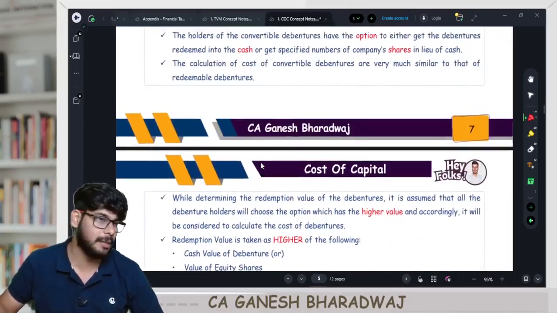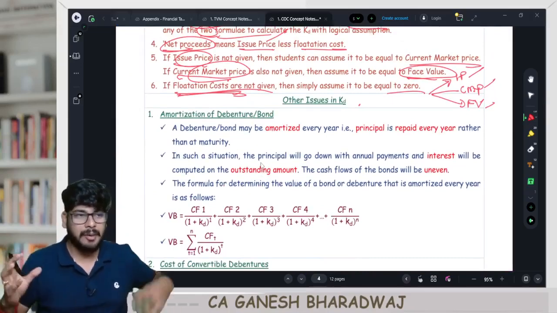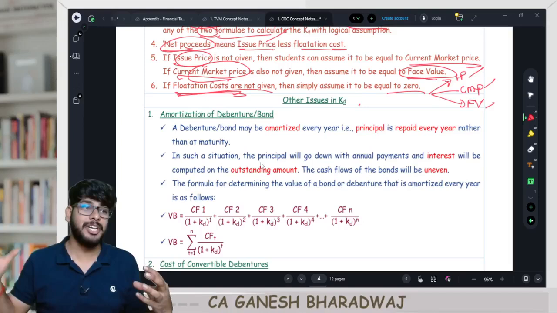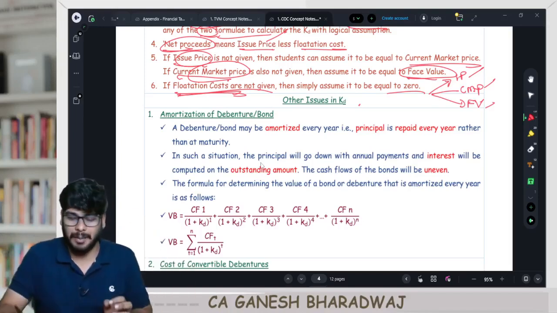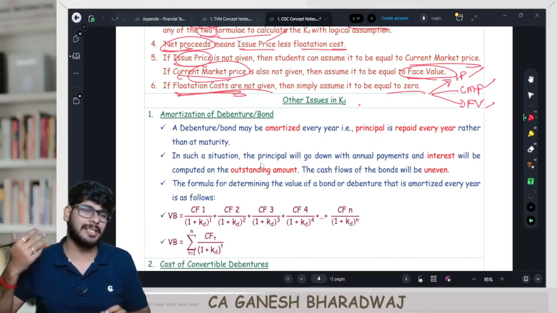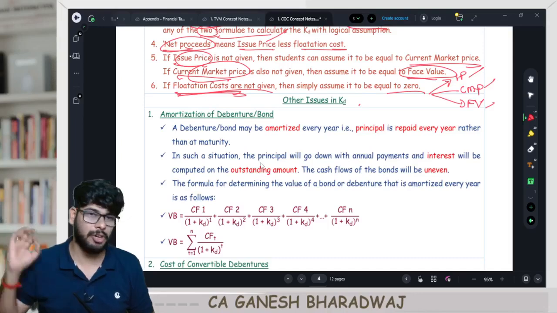It's not required at the moment. Clear with this? There is a way in which I take the subject, so I will go there, but I will do it in that way. But when you are revising, all the KD related concepts, I've clubbed in a single place, so you can go in this order itself. That is not a problem. But right now, for a logical flow of understanding, I will just move on to the next concept.